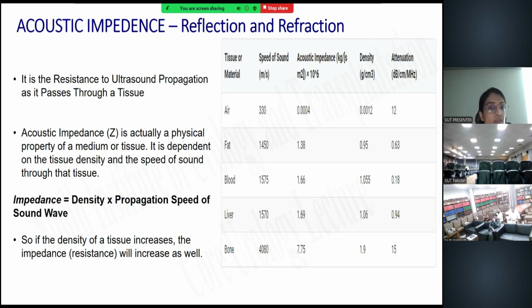Whenever there is a greater difference between the two media, that is two tissues like soft tissue and the air, or soft tissue and the bone, the greater will be the reflection from the tissue and the lesser will be the penetration. All the waves will be reflected back to the transducer because of the high acoustic impedance mismatch. The difference in the acoustic impedance is called the acoustic impedance mismatch, and this will result in a great reflection and a lower transmission.